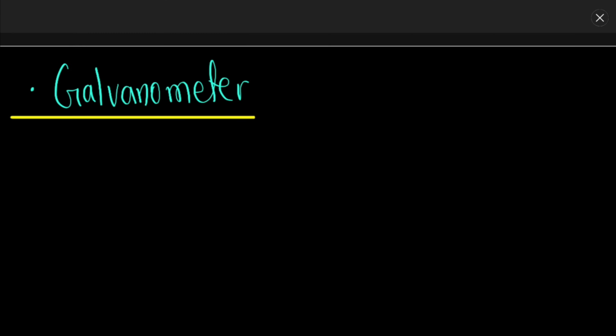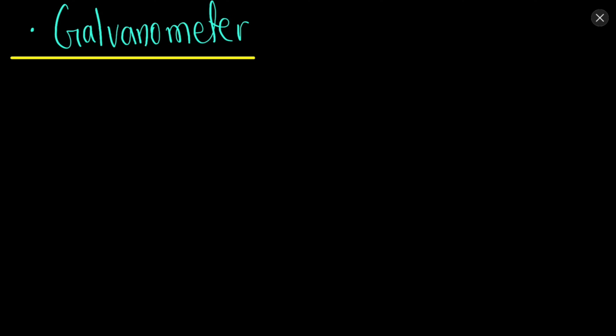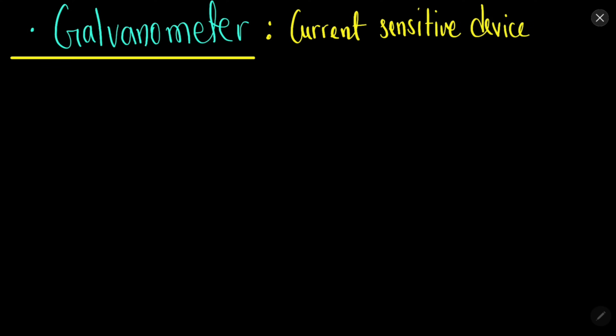Now let's discuss the last part, which is the galvanometer. Galvanometer is a very interesting device. It is a current sensitive device. Using a galvanometer we can measure current, we can also measure voltage, we can also measure the resistance. Most of the ammeters and voltmeters are made up of galvanometer. We will mostly focus on the moving coil galvanometer. There are other types of galvanometers as well, but the most common is the moving coil galvanometer.